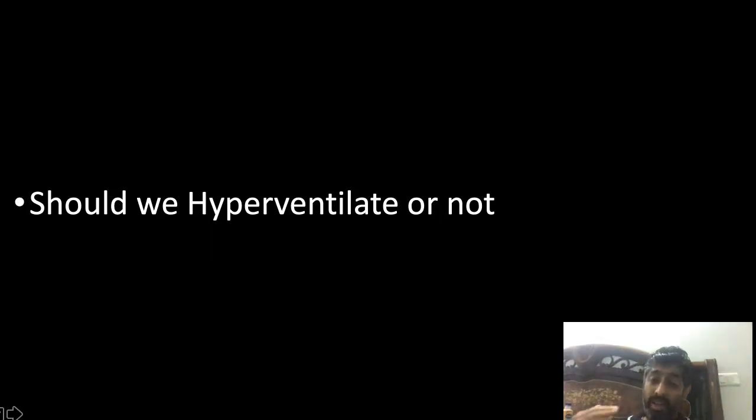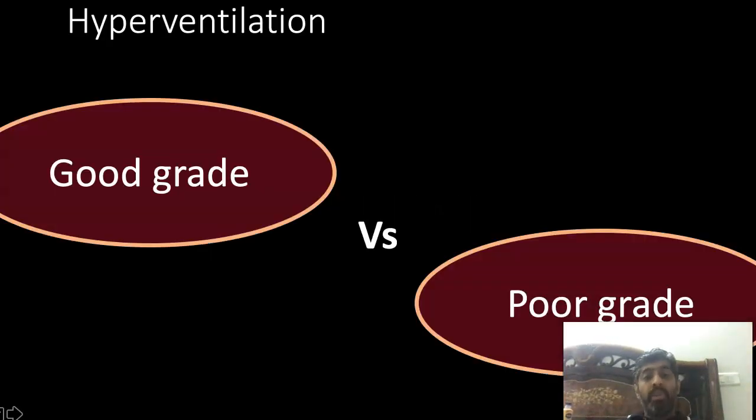In a poor grade patient, the ICP is on a higher side, so a little decrement in ICP by hyperventilation doesn't make a difference. So in a poor grade patient you can go for slight hyperventilation, and in good grade patients it's the other way around. That's what we have discussed as of now.